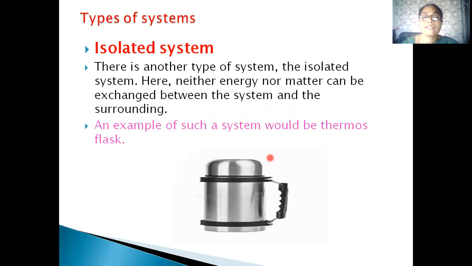Coming to the isolated system. This is another type of system where there is neither exchange of energy nor matter between the system and the surroundings. The best example for an isolated system would be a thermos flask. We all see that the coffee in a thermos flask remains hot for quite a long period.